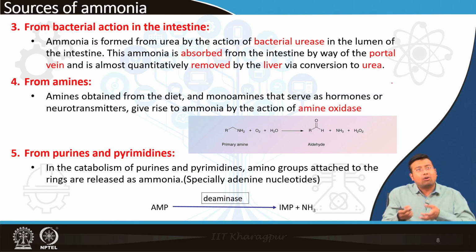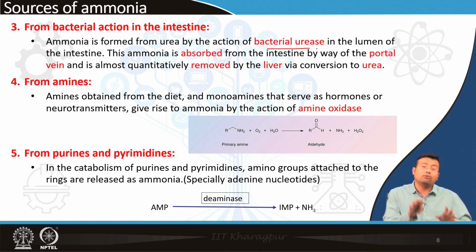Apart from that, what are the other sources of ammonia? Urea. Urea present in the gut is acted upon by bacteria, which produce the enzyme urease. So, what happens? Urease acts upon urea to produce ammonia. This ammonia is absorbed from the intestine, and ultimately it is transported via various transport mechanisms that we will be discussing very soon.